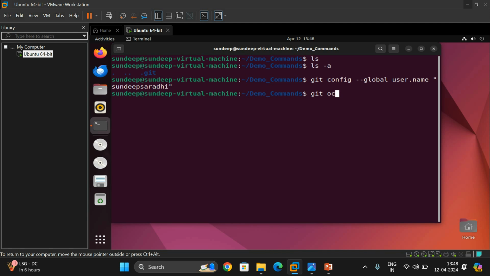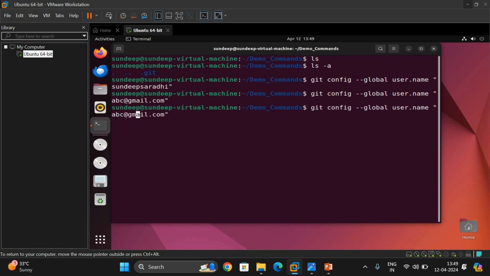Once again, git config --global user.email, and give any email ID you wish, like abc at some gmail.com. I'm giving any email ID, no problem. And just check whether this username, sorry, once again we have taken the username itself. So yes.